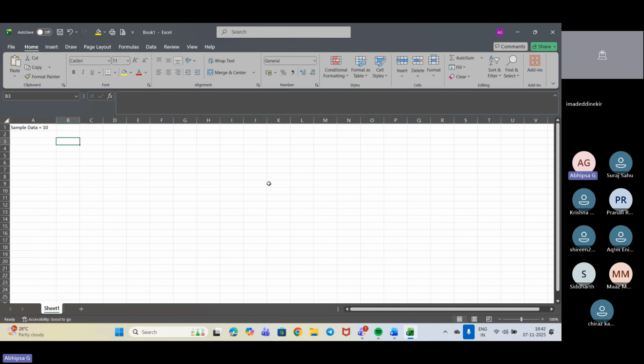Now, let's suppose we have 1 to 10, right? So we have these 10 values. Now let's take the ml per sample. They have told the average is 500, right?